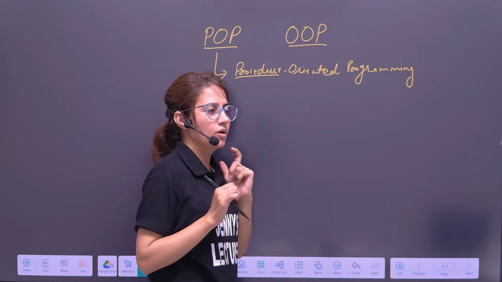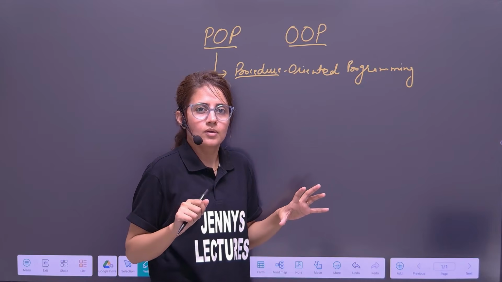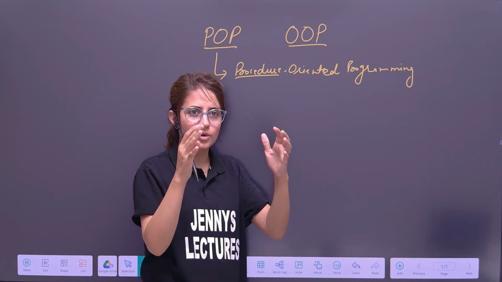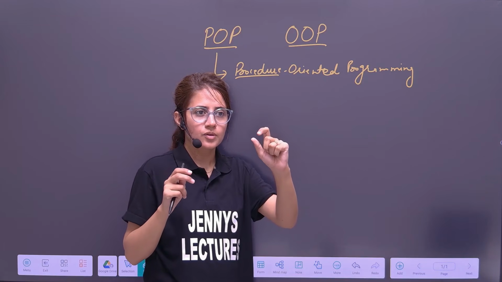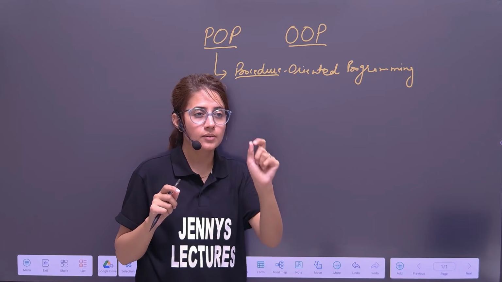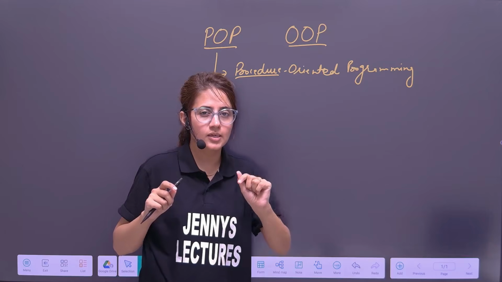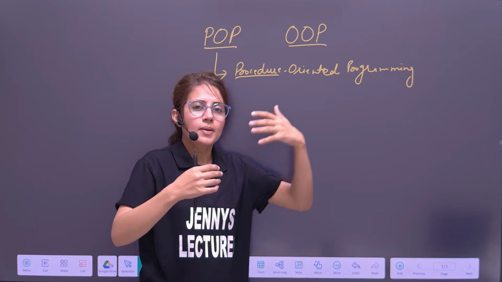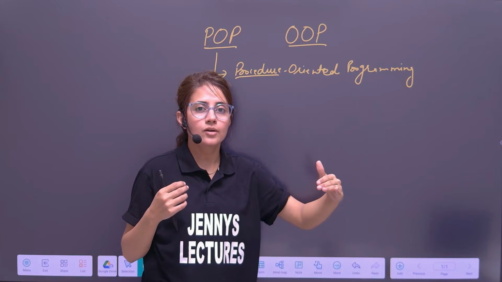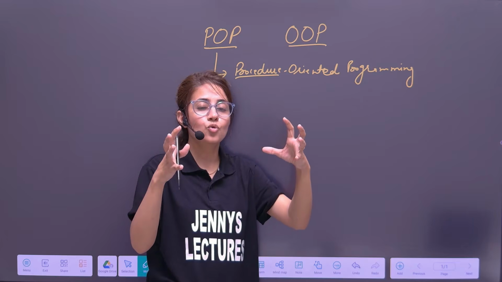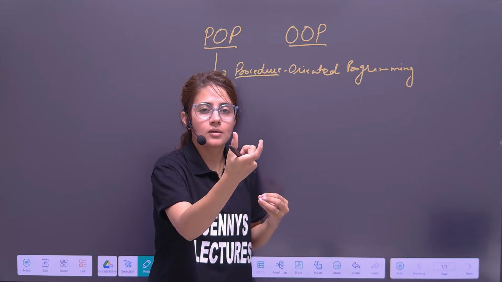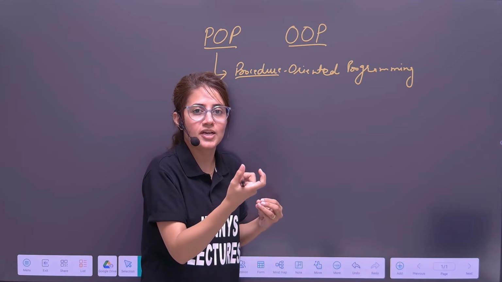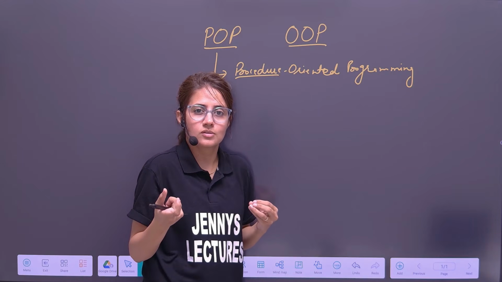If I ask you to cook something for me, or to make tea for me, then one way is you mainly focus first on how to prepare tea: boil water, add this thing and all, the recipe. Or maybe another person thinks about what things would be needed to make tea, like water, tea powder, some spices, these kinds of things.